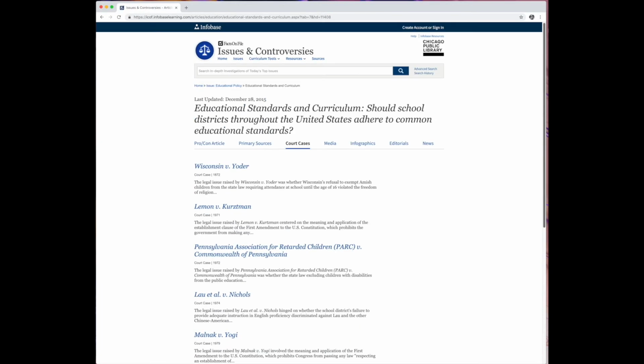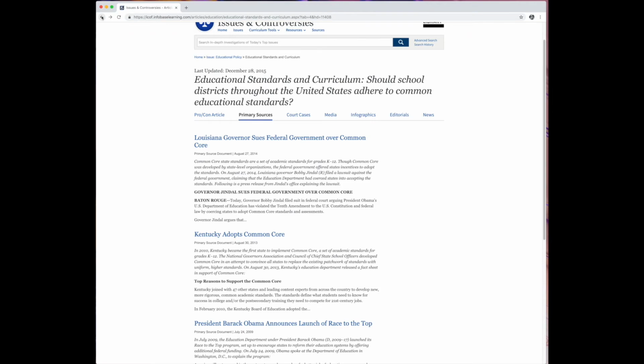There's also a tab for news, although the Issues and Controversies news section tends to be a little limited, especially compared to some of the other online resources CPL has, some of which we'll look at soon. So hopefully that helps show a little bit about how a resource like Issues and Controversies can help you find a subject and narrow it down a little bit. Generally, if you find one of those issues within a subject, that means it's not going to be a dead end in your research. You're going to find stuff about it, and hopefully it'll be closer to getting specific enough that you won't be overwhelmed.